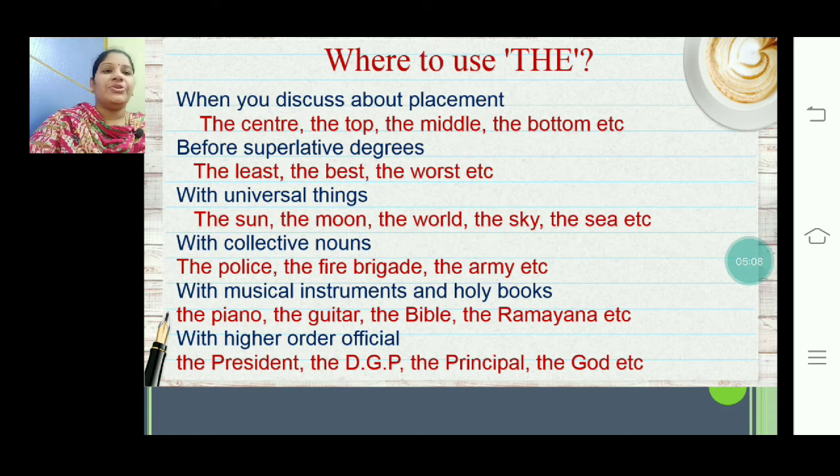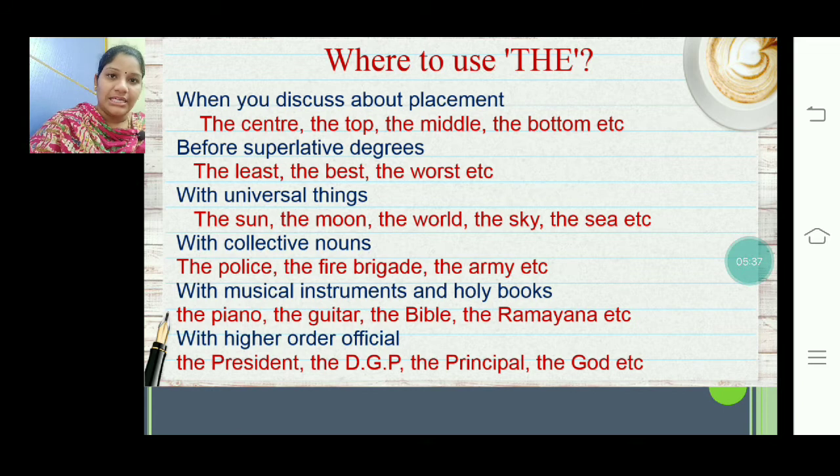Next, where to use the. When you discuss placement, for example, "I sat at the center of the classroom." So the is used here because you are talking of some placement: the center, the top, the middle, the bottom, etc. And another case that can be used is before superlative degrees.